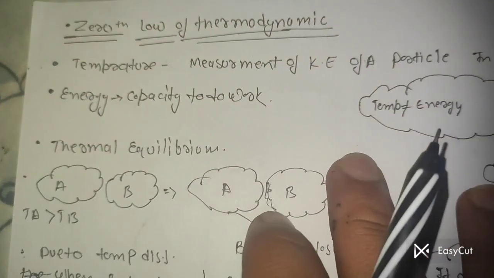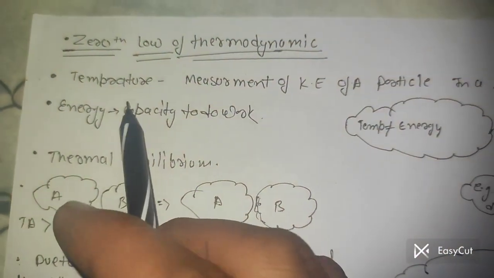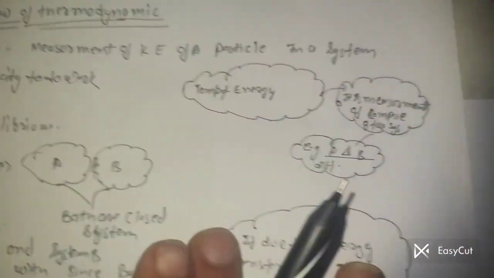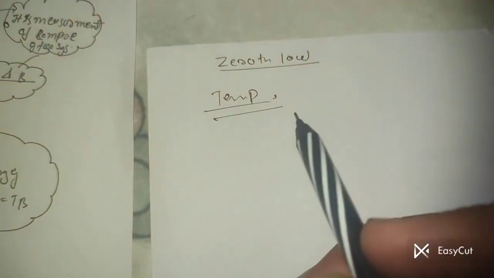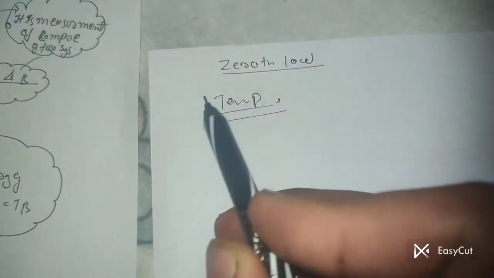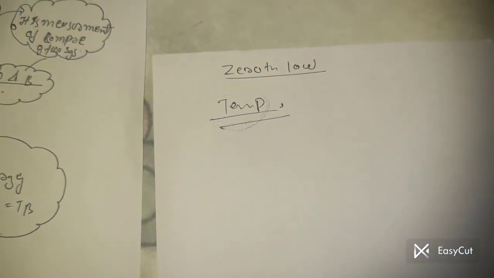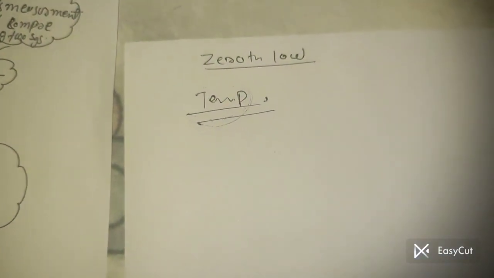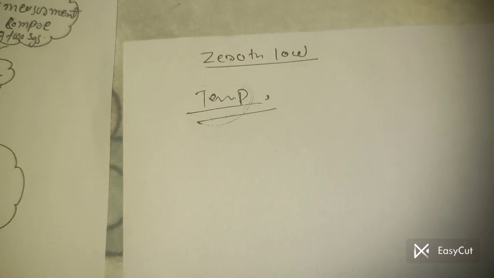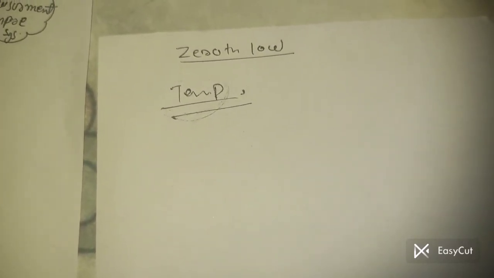Let's talk about the Zeroth Law of Thermodynamics. First, we need to understand the definition of temperature and energy for understanding the overall Zeroth Law. Whenever we hear the word temperature, what does it mean? For example, if we have a fever, the doctor says that your temperature has increased to around 104 degrees.